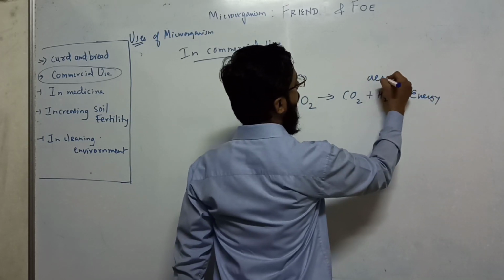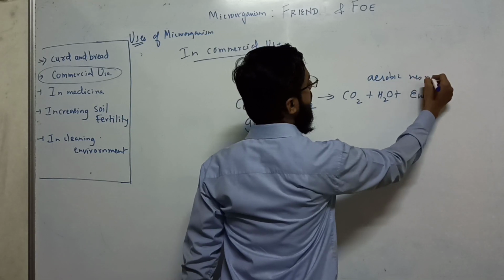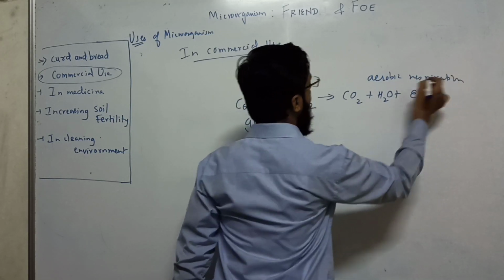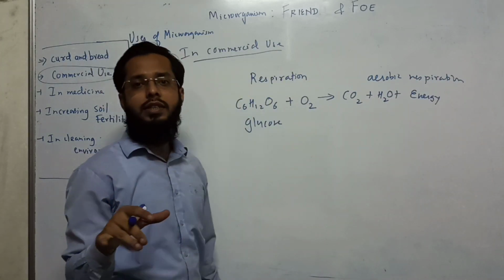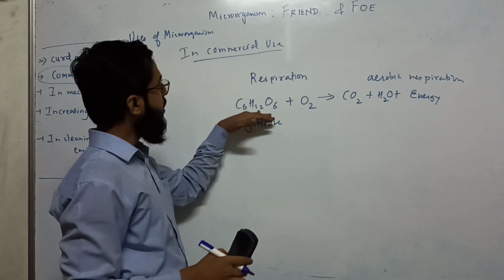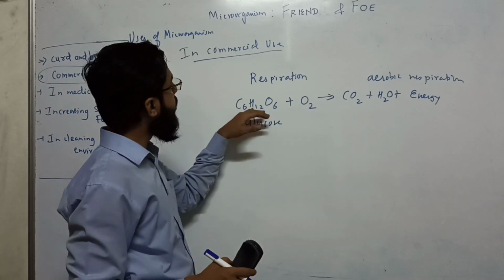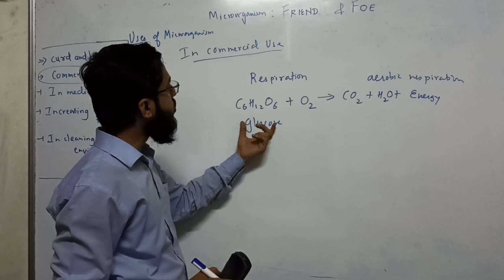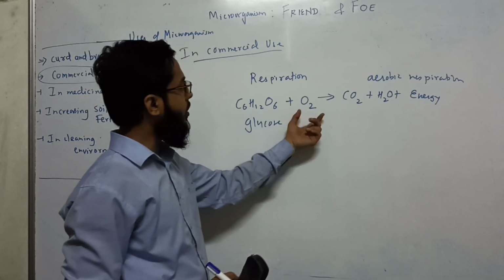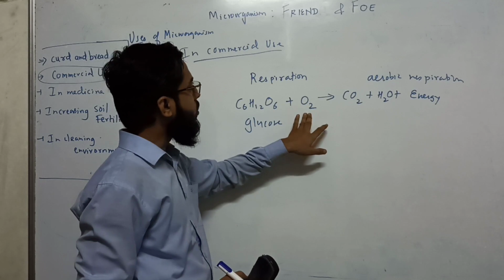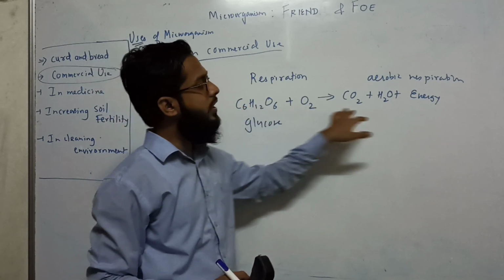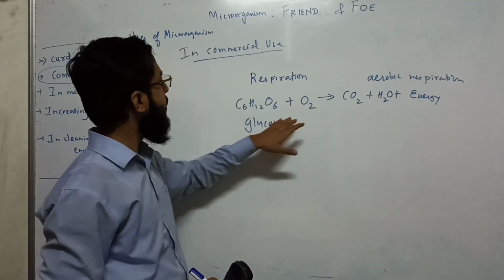This is called aerobic respiration. Normally all human beings, all organisms, respire aerobically. Why do we require oxygen? Because oxygen is used in the respiration reaction.